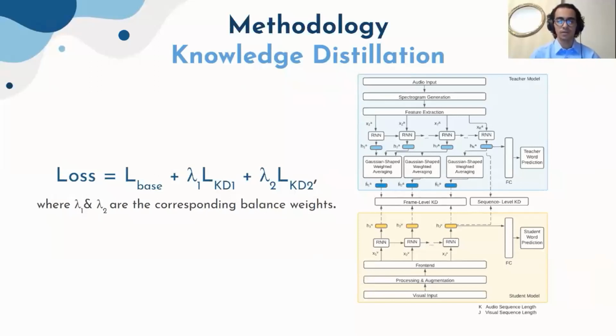Knowledge distillation has been used and proven to be successful in several fields, like object detection and computer vision. So we decided to use it in our scope since audio recognizers tend now to be a quite mature problem, achieving relatively higher accuracy compared to visual speech recognition that is still relatively underexplored. So by using the knowledge transferred from the audio model to the visual model, we had a hypothesis that it shall improve the accuracy of our model. As we can see in this diagram, we apply knowledge distillation by introducing a new loss function that incorporates KD on frame level and the sequence level.